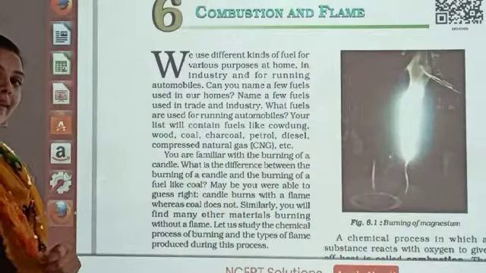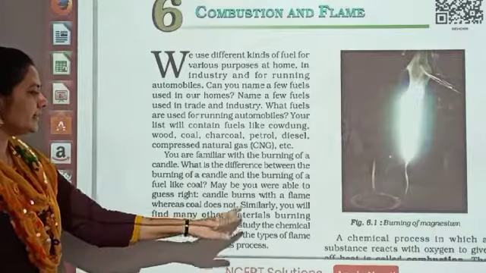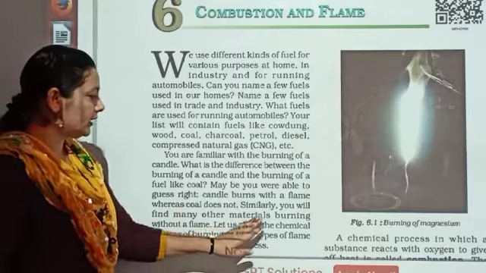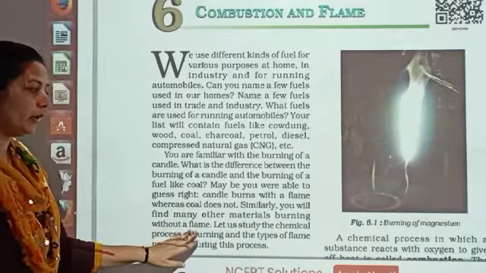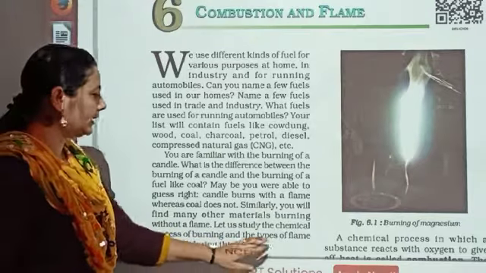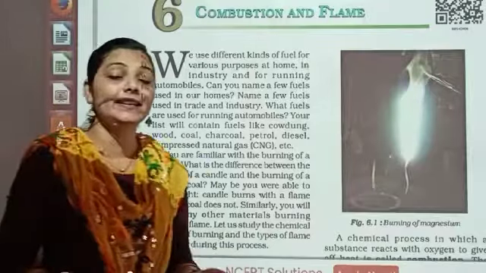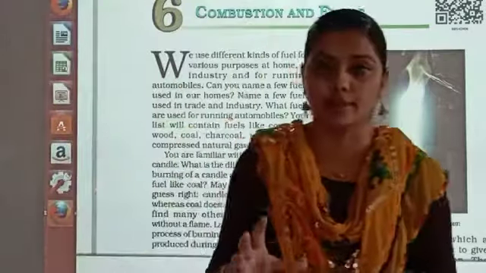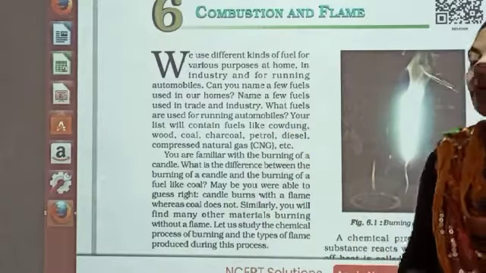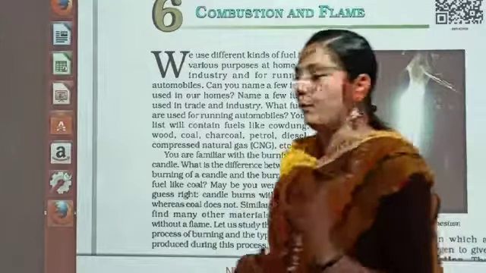We will find out the answer for this also, why this difference is there. Similarly, you will find many other materials burning without a flame. Let us study the chemical process of burning and the type of flame produced during this process. So let us study in this chapter what actually combustion is and which are the materials producing a flame. That is why we are learning the chapter combustion and flame, a very important chapter.